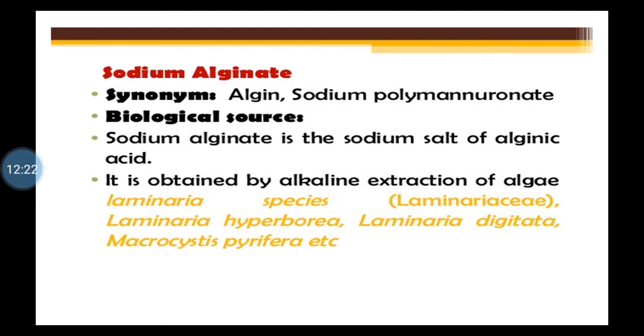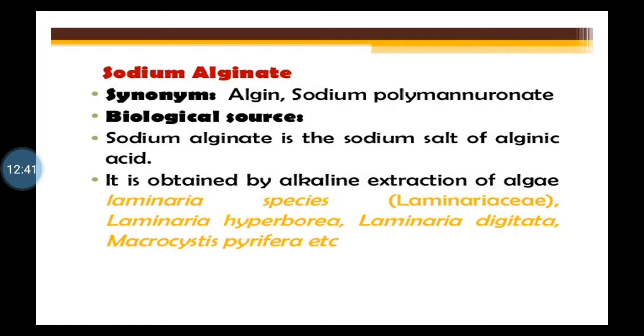And the names of the species are Laminaria digitata, Laminaria hyperborea, and Macrocystis pyrifera. These are three important species from which we get sodium alginate.